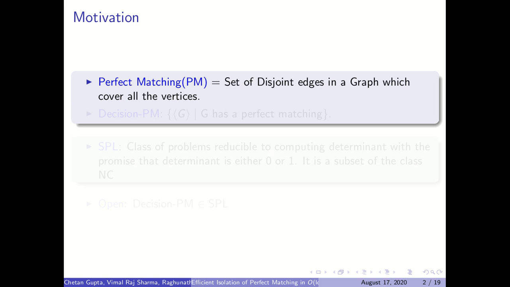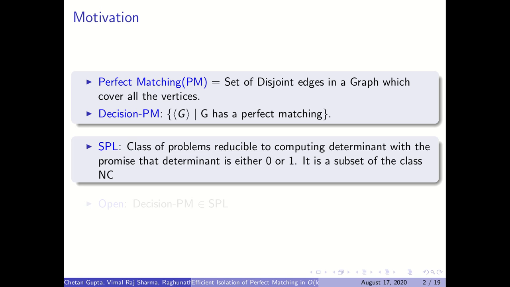So let me start with a few definitions. A perfect matching is a set of disjoint edges in a graph such that each vertex of the graph falls on exactly one of the edges. Decision perfect matching is the problem where we are given a graph and we need to answer whether the graph has a perfect matching or not.